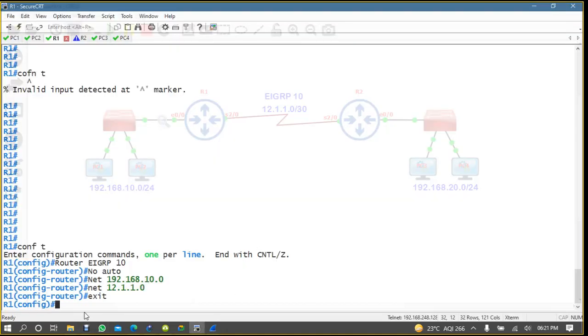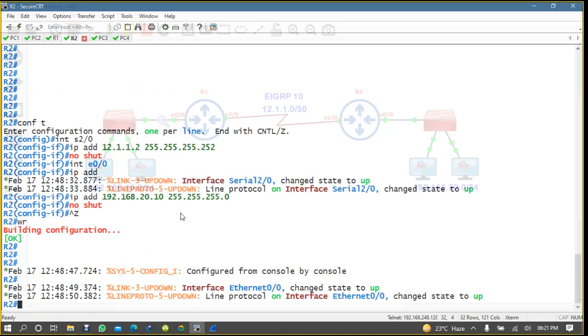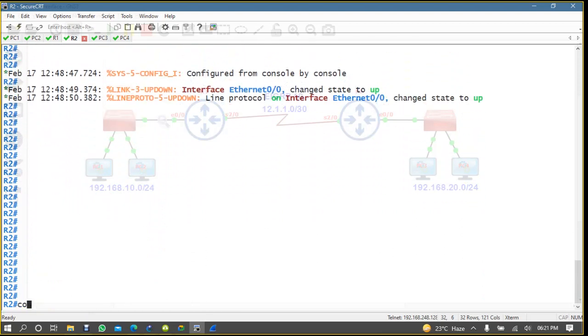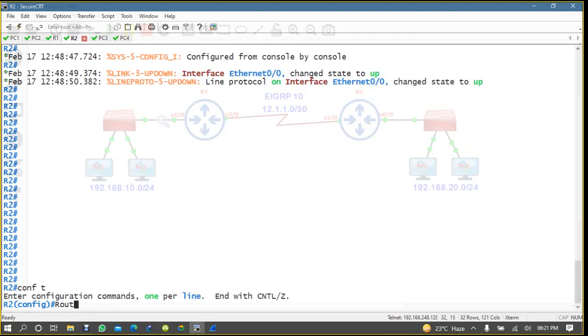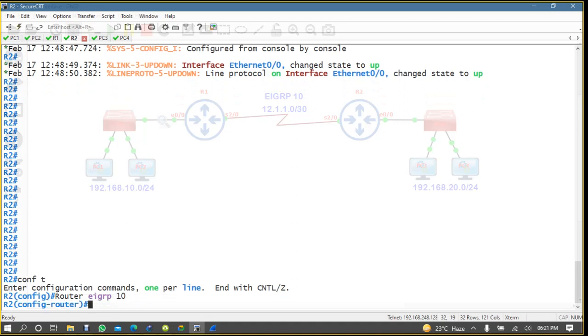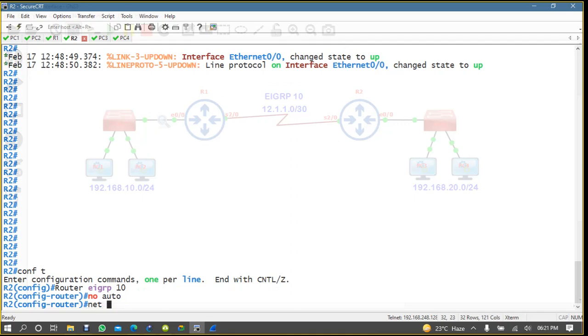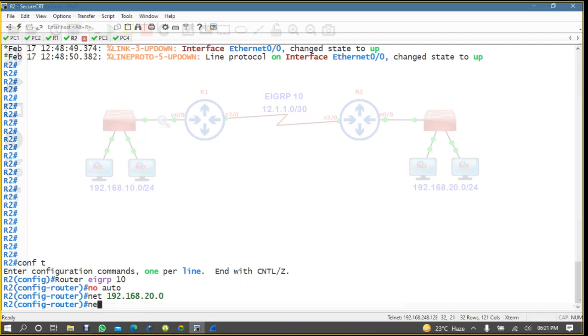Okay, so here we have advertised EIGRP on R1. Let's come here to R2, conf t, router EIGRP 10, no auto-summary and then network 192.168.20.0 and then network is 12.1.1.0.